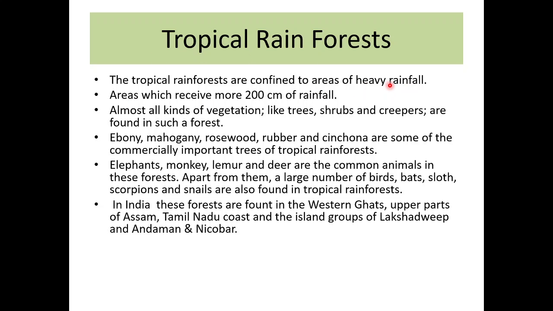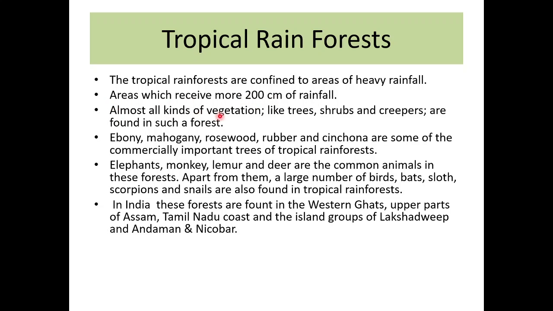Tropical rainforest, which is also called tropical evergreen forest, is found in those areas where heavy rainfall is seen. Areas which receive more than 200 centimeter of rainfall, so this condition is required: if there is more than 200 centimeter of rainfall, then you can find the tropical evergreen or rainforest there. In India there are many places which receive more than 200 centimeter of rainfall. We will discuss the areas later.